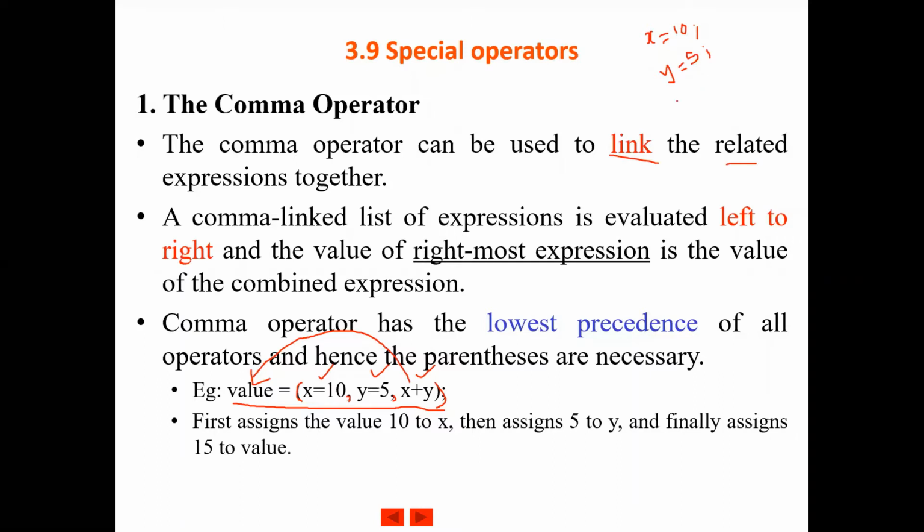In the next line, suppose value is a variable which we have declared to store the value of the expression x plus y. In value we write, nice handwriting, no, x plus y. So this will be evaluated now, and the value of x plus y will be assigned to the variable called value.